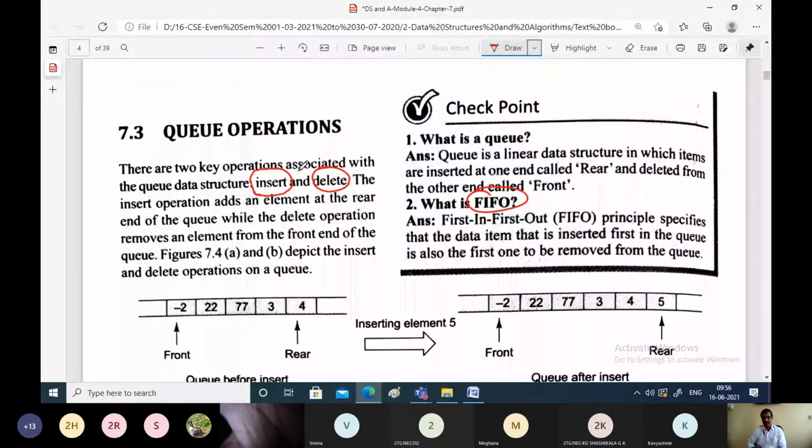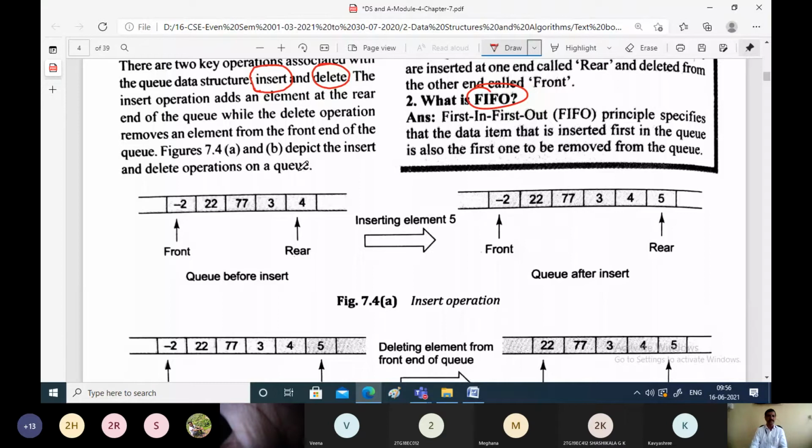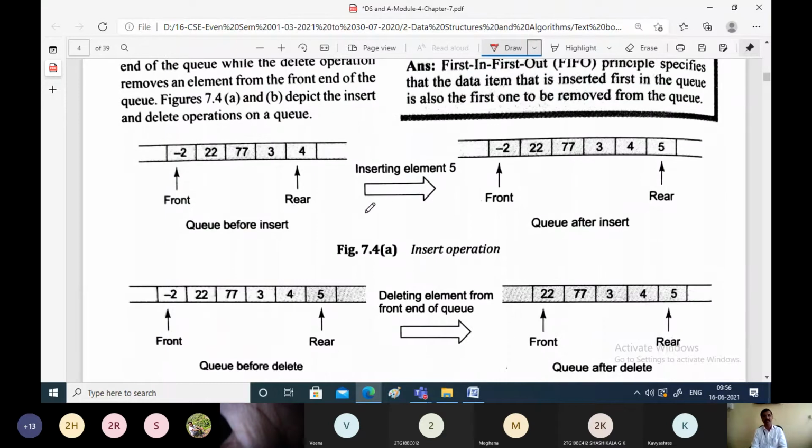So what is the insert operation going to do? The insert operation inserts new elements into the queue, and delete will remove the element which is present at the front of the queue. This figure will help us understand how the insert and the delete operations take place. Assume this is the queue in which there are already some elements.